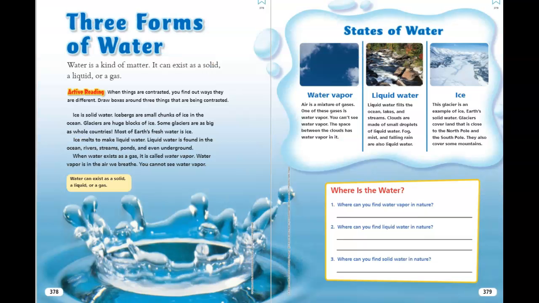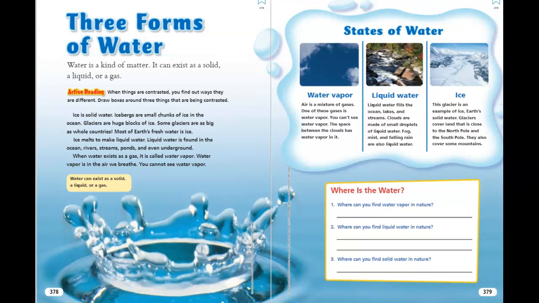Three forms of water. Water is a kind of matter. It can exist as a solid, a liquid, or a gas. Ice is solid water. Icebergs are small chunks of ice in the ocean. Glaciers are huge blocks of ice. Some glaciers are as big as whole countries. Most of Earth's fresh water is ice.